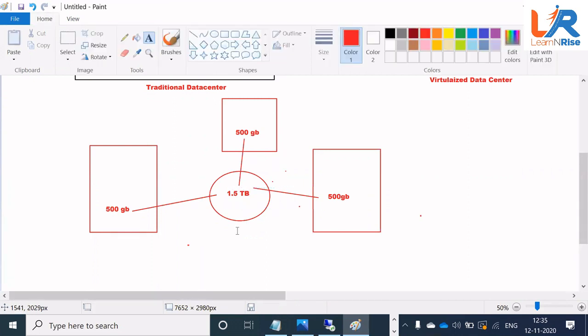Is it possible? You are sitting in London, I am sitting in India, someone sitting in America, and I run virtualization software, and it will combine all the hard disks into one single unit. So when someone else sees it, they see that 1.5 TB.